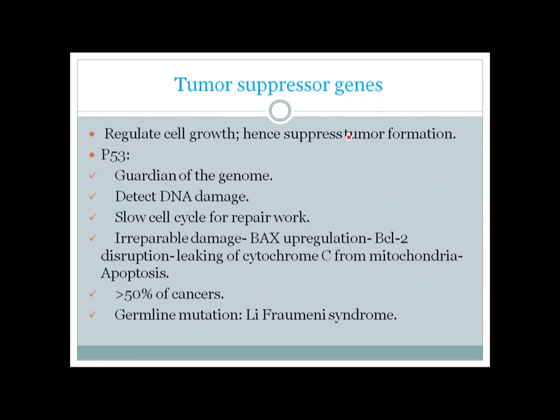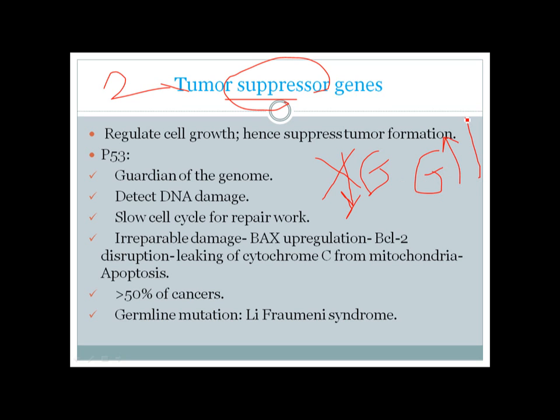Okay. So the second group of growth regulators are tumor suppressor genes. As you can see, their normal job is to suppress formation of tumor. So they cause a reduction in growth or an inhibition of growth. Whenever they are mutated, they can be inactivated. If they are inactivated, this growth inhibition is lost, and the cell can grow excessively without inhibition. Among the tumor suppressor genes, the most important is P53, or protein 53. It's called the guardian of the genome.